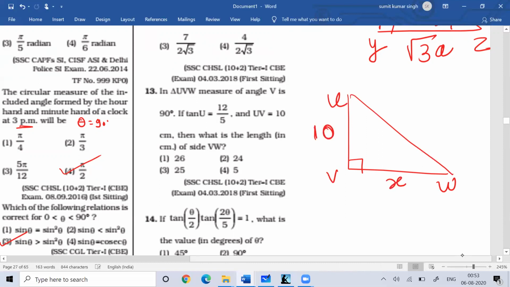Suppose this is X. You know that tan theta is perpendicular by base, so 12 by 5 is equal to 10 by X. With this, you can find the value of X. What is the value of X? So this is perpendicular by base. They're asking you this angle U.